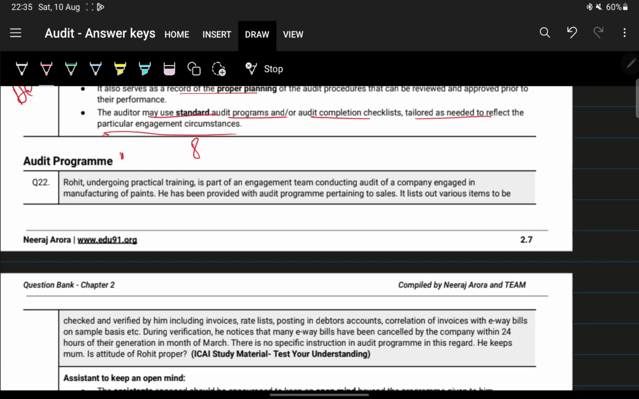Okay, next, Rohit, undergoing his practical training, is part of an engagement team conducting an audit of a company engaged in manufacturing of paints. He has been provided with the audit program pertaining to sales. It lists out the various items to be checked and verified by him, including invoices, rate list, posting in debtor accounts, correlation with invoices, e-way bills, on sample basis. During verification, he notices that many e-way bills have been cancelled by the company within 24 hours of their generation. There is no specific instruction in the audit program, and he keeps quiet.